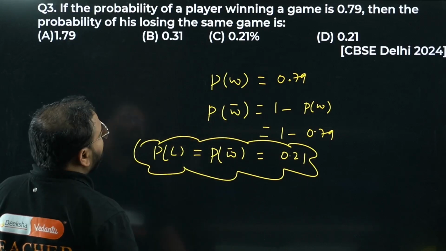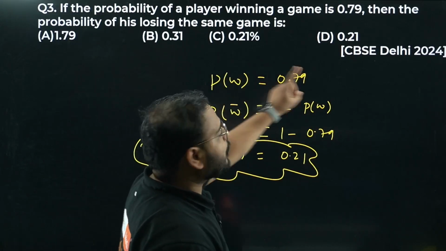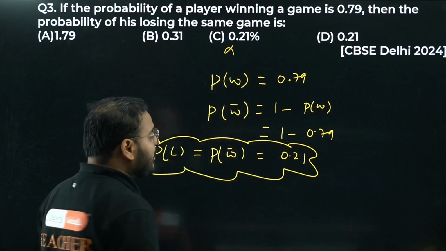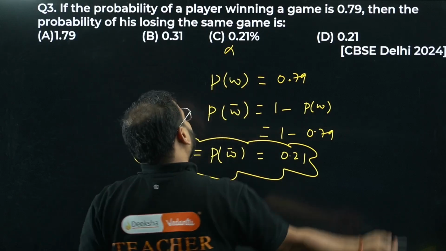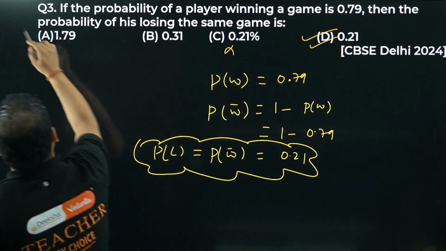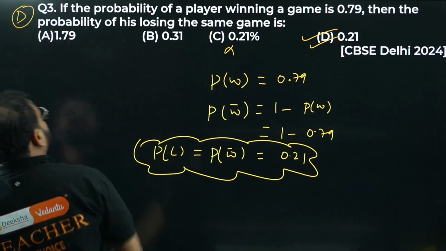So the answer is 0.21. Will I take percent or value? No, sir, will not take percent. Of course, 21% is the chance, not 0.21%. Probability is a decimal value or a fractional value. Okay, option number D is correct.